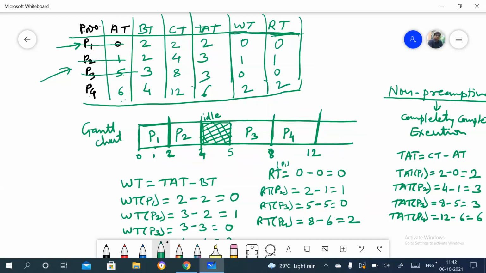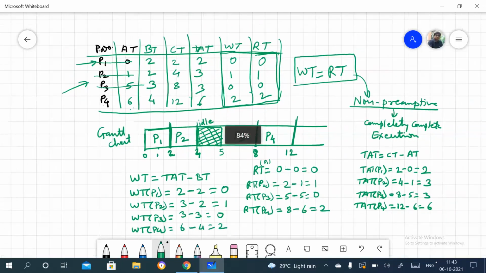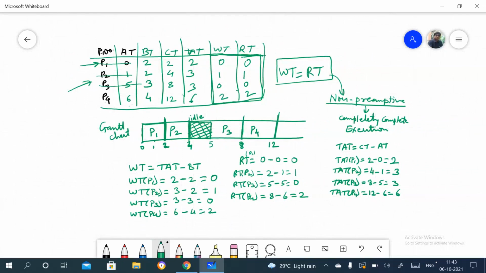So these two are the same. So it means in non-preemptive, that waiting time is equal to response time, right? For the non-preemptive case. Have you understood this example? This is first come first serve, right? If you are having any doubt, you can ask me. Yes.